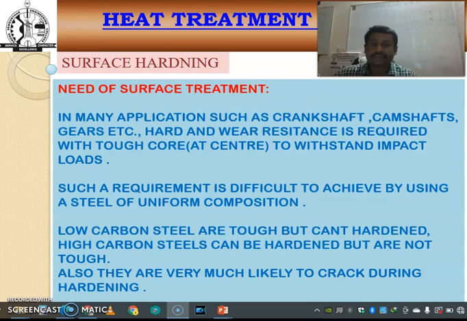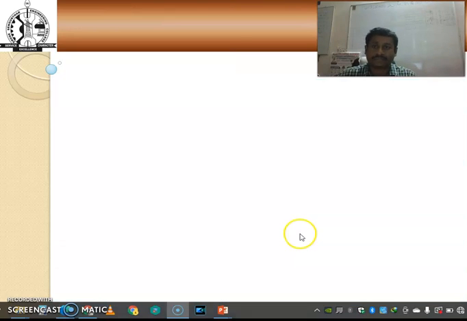Such requirements are difficult to achieve using steel of uniform composition. Low carbon steel is tough but cannot be hardened, and high carbon steel can be hardened but is not tough, so it is very likely to crack during the hardening process.